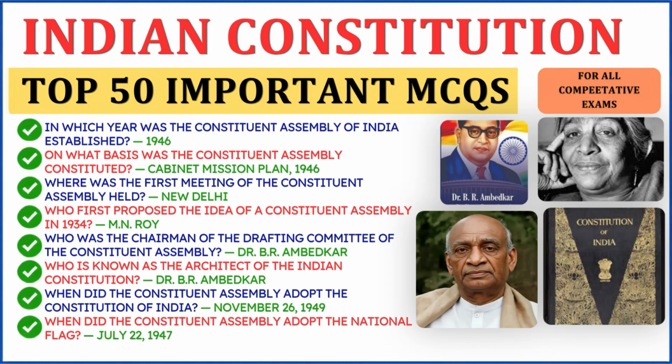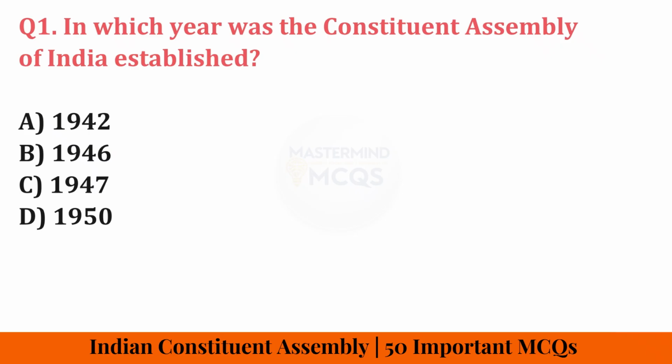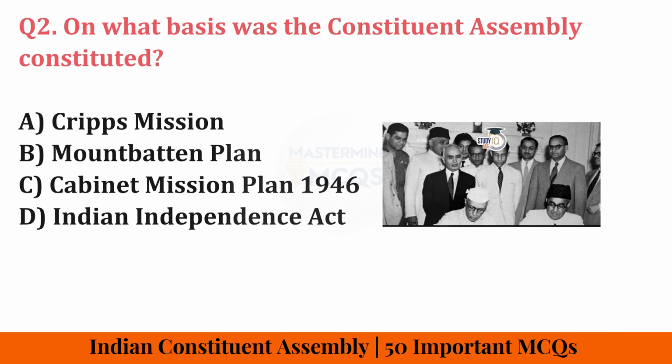In this video, we are going to cover the top 50 important MCQs on the Indian Constitution and Constituent Assembly. Let's start with our first question. Which year was the Constituent Assembly of India established? Correct answer is 1946. On what basis was the Constituent Assembly constituted? Correct answer is Cabinet Mission Plan 1946.